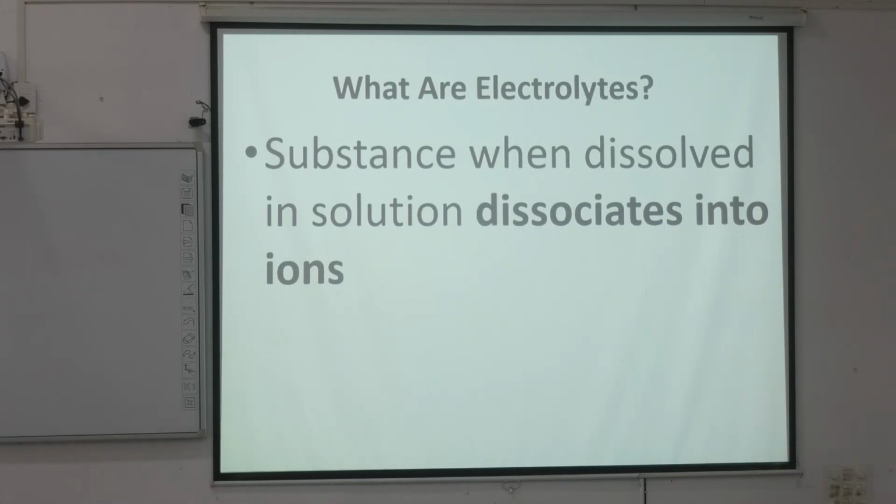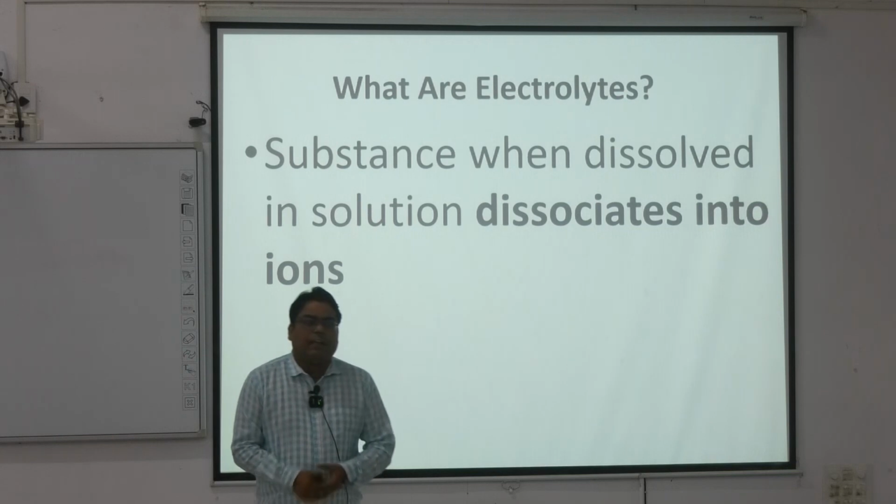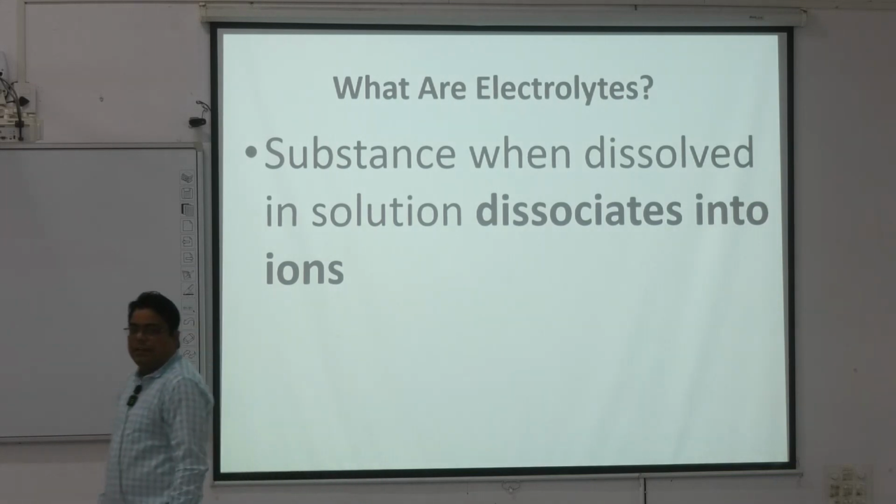Sodium, potassium, chlorides, all these are electrolytes. Generally, we take electrolytes in the form of ORS, oral rehydration solution, in severe diarrhea or excessive vomiting, where you lose electrolytes. But electrolytes are very important.